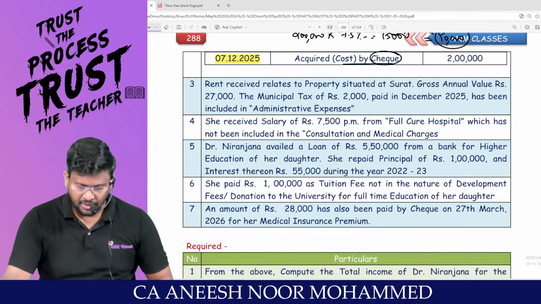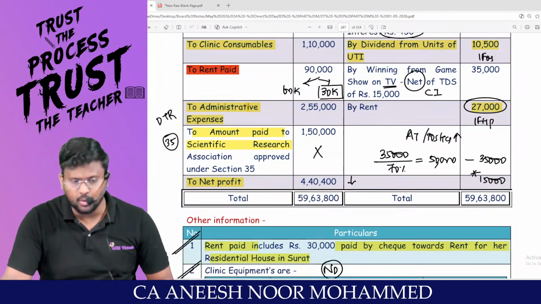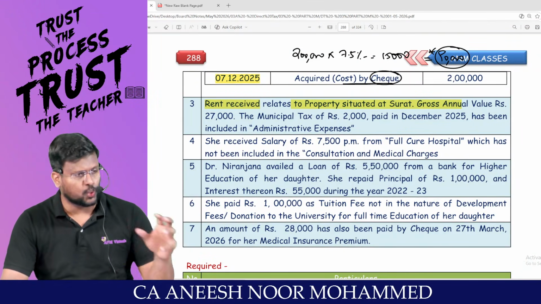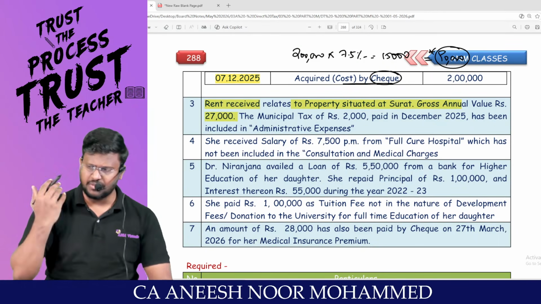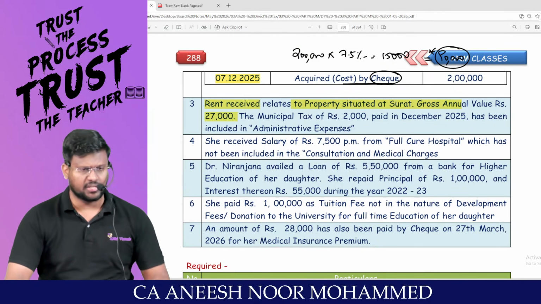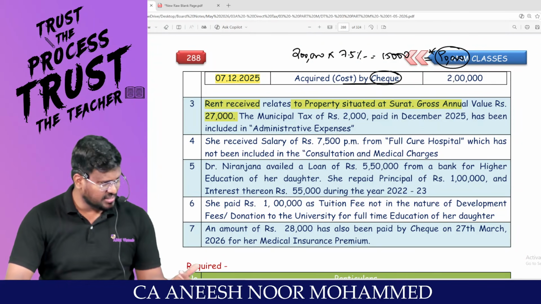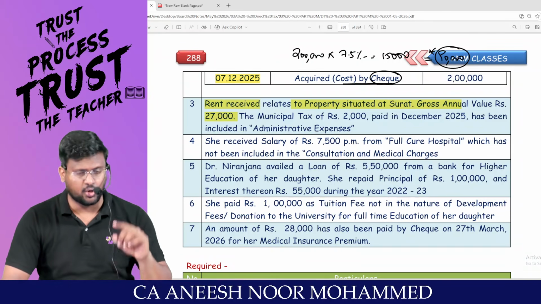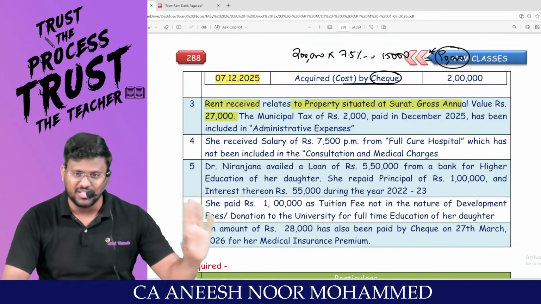Able to appreciate? Rent received. Yes, we have received the rent. That rent is credited to P&L. How much? 27,000. It relates to property situated in Surat. GAV is 27,000. That means they themselves calculated fair rent or municipal value, whichever is higher, or standard rent, whichever is lower. That answer is called expected rent. Expected rent or actual rent received or receivable, whichever is higher. All those steps they have calculated, and they finalized 27,000.